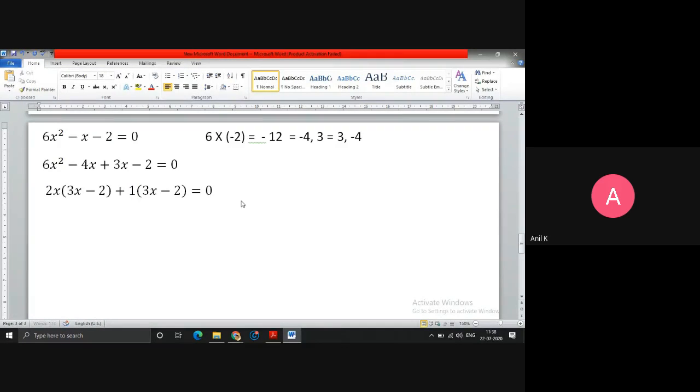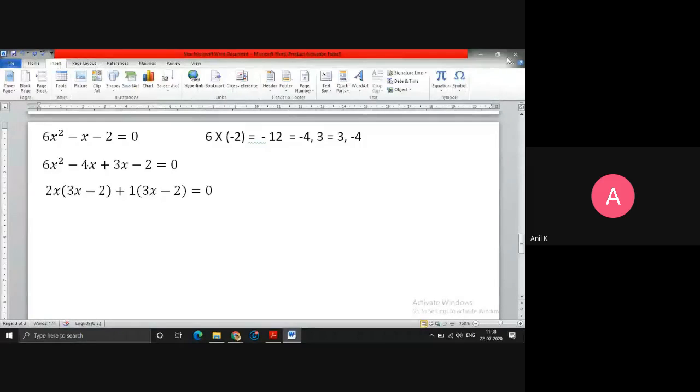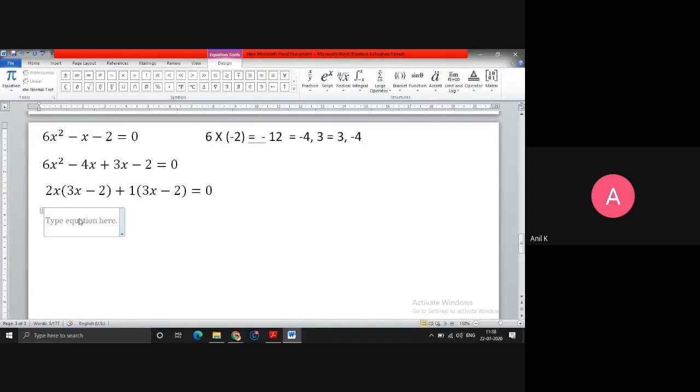After this step, what you have to take common is again this 3x minus 2. If I take it common from both the terms, here 2x will be left out, plus here 1 will be left out, which is equals to 0. What you have done is, 3x minus 2, 3x minus 2 is there, so I have taken 3x minus 2 common. Then here you are left with 2x and here you are left with plus 1. So 2x plus 1 is another term.